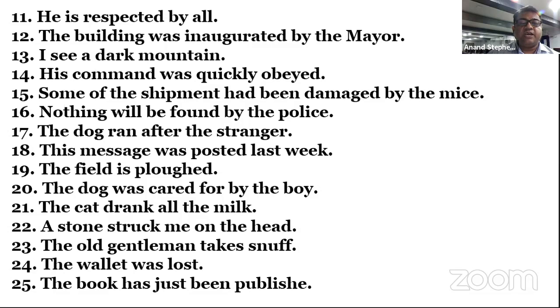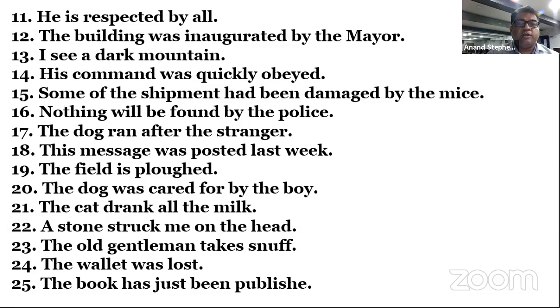The dog was cared for by the boy. Passive. This is passive. Okay. The boy cared for the dog. Cared for the dog. है ना? Yep. हम cared for the dog.